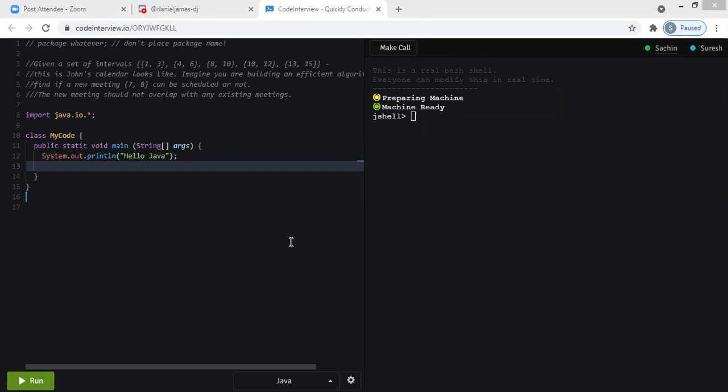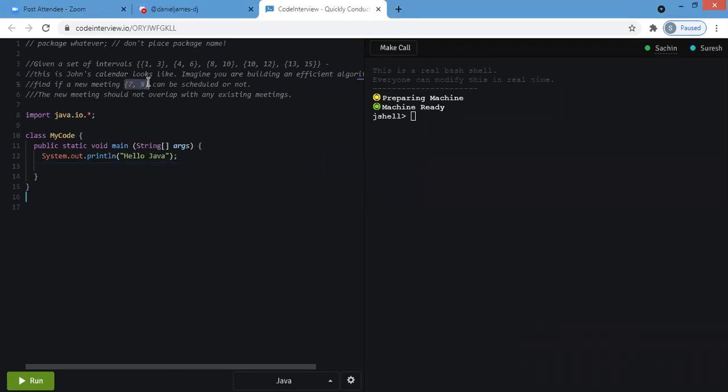So in this case, find if the new meeting 7, 8 can be scheduled or not. The existing meeting starts at 8, so we can do the meeting, right? Yes, you can do the meeting.